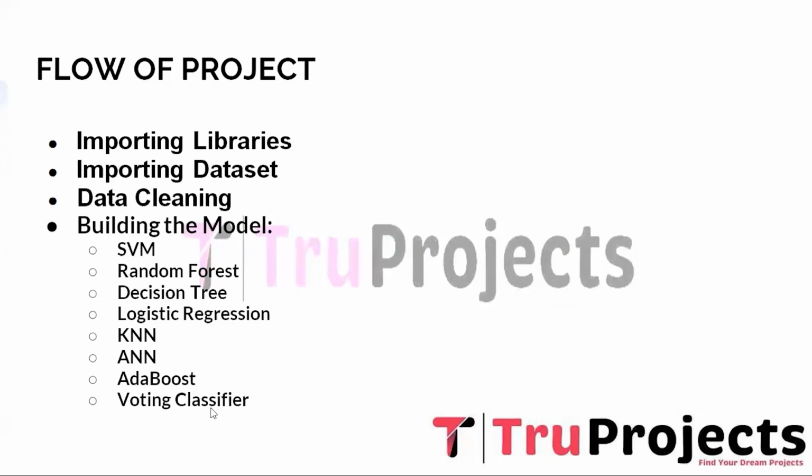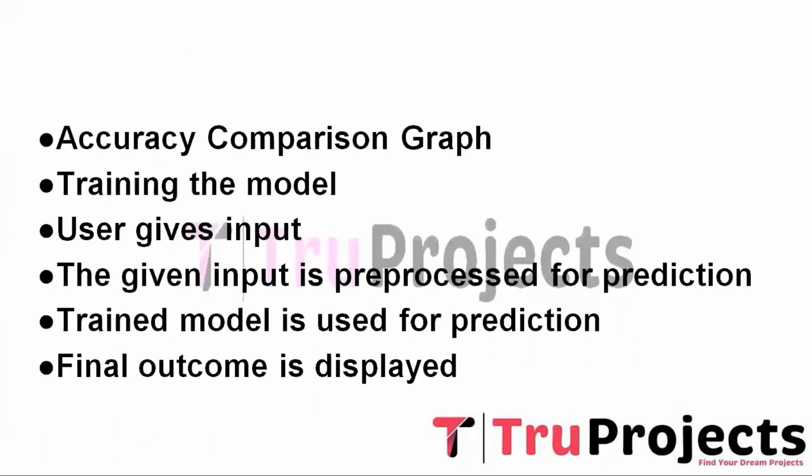And the last one is voting classifier. Voting classifier is an ensemble method that combines the predictions of multiple models by majority voting. In our project, voting classifier can be employed to create an ensemble of the different classifiers like SVM, random forest, decision tree, logistic regression, KNN, ANN, and AdaBoost. The combined predictions from these classifiers improve the overall performance and the reliability of the sentiment analysis system.